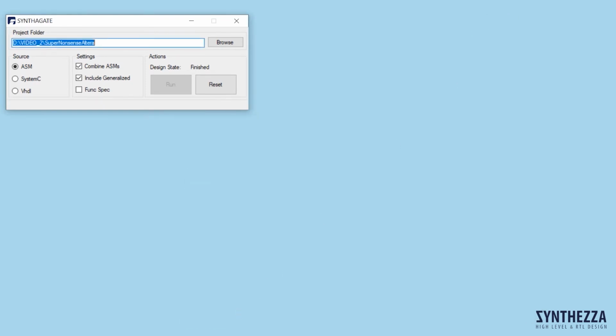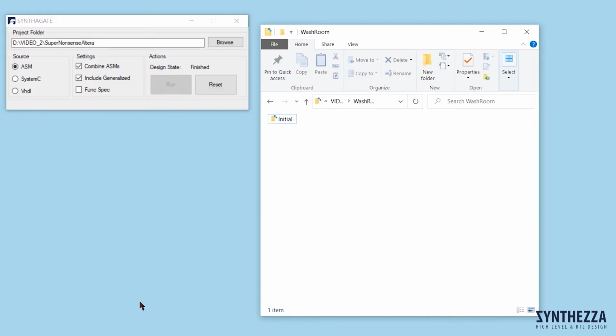Let's go to the second design, washroom. This is a light-hearted design example of a person or virtual robot that goes to the washroom instead of us. I hope that I won't ever need to use such a robot. It is interesting that this design passes through exactly the same stages even though it is a pure controller. Its data path is empty. You can find the file washroom.zip with some folders constructed during this design at synthese.com.